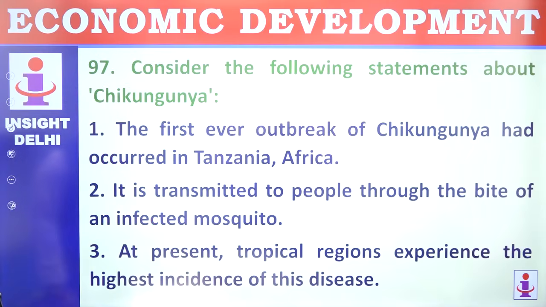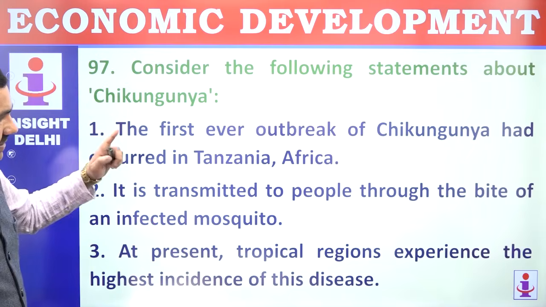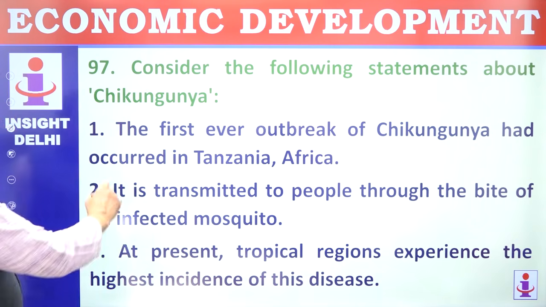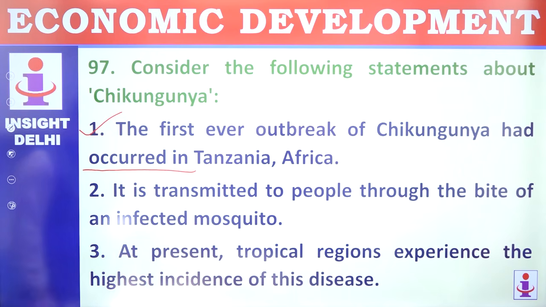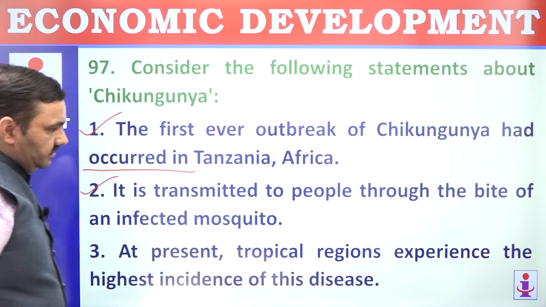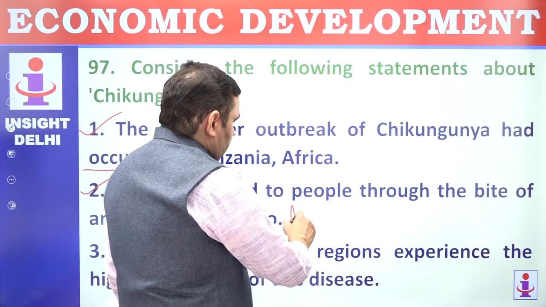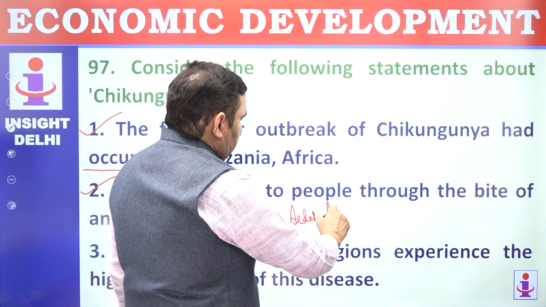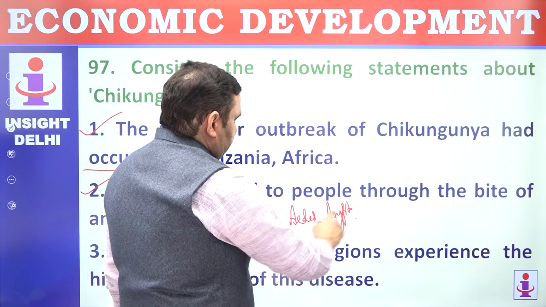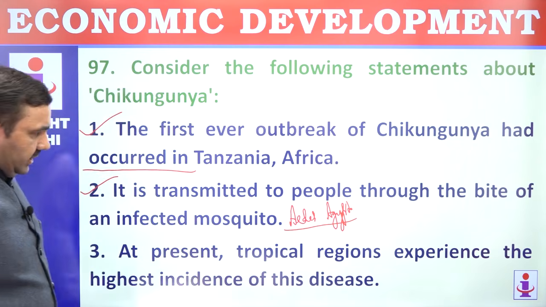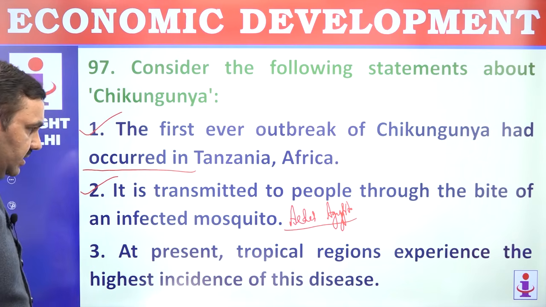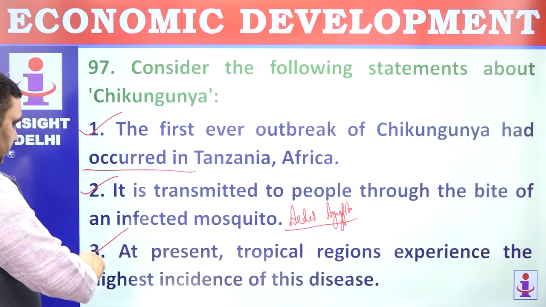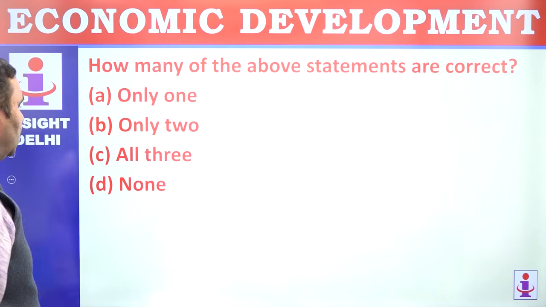97. Consider following statements about chikungunya. This first ever outbreak of chikungunya had occurred in Tanzania. Correct. It is transmitted through the bite of infected mosquito Aedes aegypti. That's the mosquito that carries chikungunya virus. At present, tropical regions experience highest. That's correct. 1, 2, 3. All are correct.